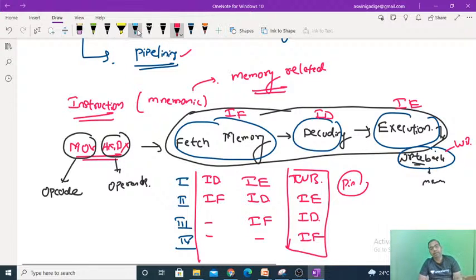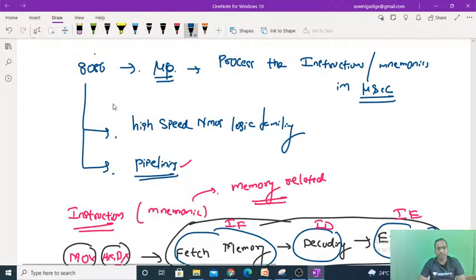Right? And if you go to the architecture, one more device is also there, called the instruction queue. The instruction queue is also helpful for speeding up the operation of the microprocessor, which we will see in the next stage. Fine.